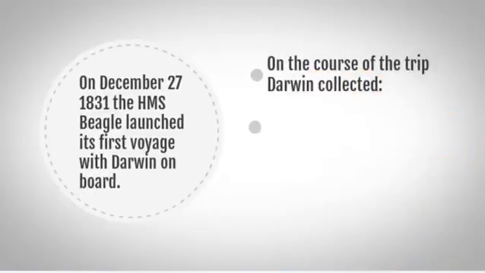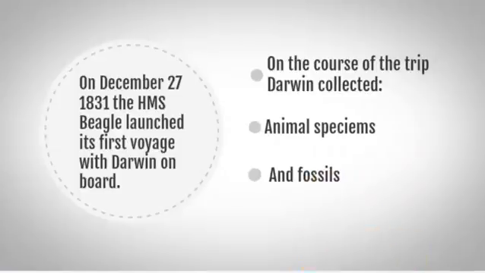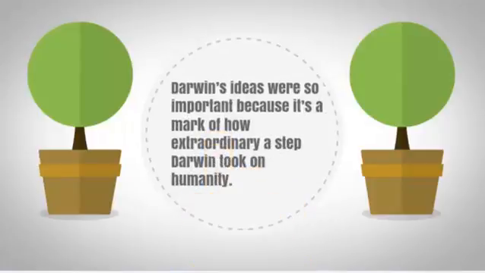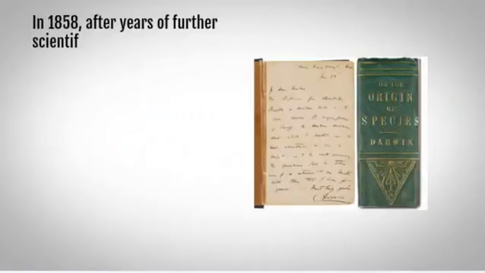On December 27, 1831, the HMS Beagle launched his first voyage with Darwin on board. He collected animal specimens and fossils on the trip. Darwin's ideas were so important because it was a mark of how extraordinary a step Darwin took on humanity.